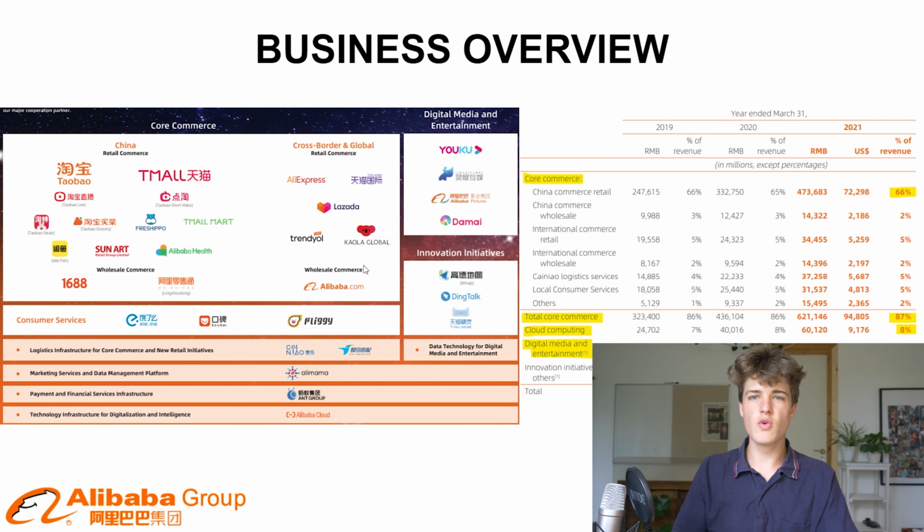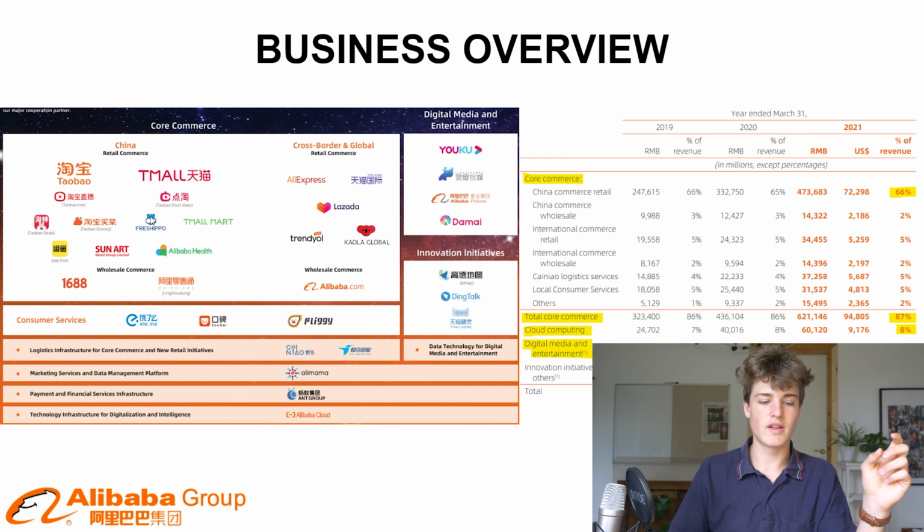Alibaba. We're going to go into how they monetize this in a bit, but just look at all of the different businesses that they have. They have Taobao, which is like the AliExpress shopping site for China, and then they have Fresh Hippo, which is like the physical supermarkets that they have, which is low margin, so that's not a really good business to be in. Alibaba Health, which is where you can get a doctor online and buy meds and stuff like that. But they also have some other ones here, the social media.